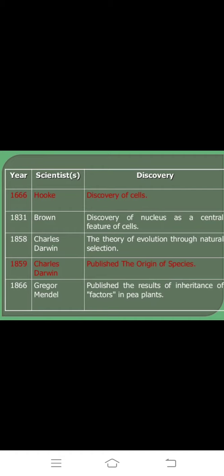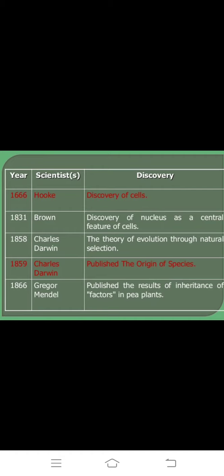1866, Gregor Mendel, or Gregor John Mendel, same, published the results of inheritance of factors in pea plants. Very important. He mainly characterized 7 characters: the length of the stem, position of flower, color of the pod, shape of the pod, shape of the seed, color of the seed coat, and color of the cotyledon. Inheritance of factors in pea plants was discovered by Gregor Mendel.